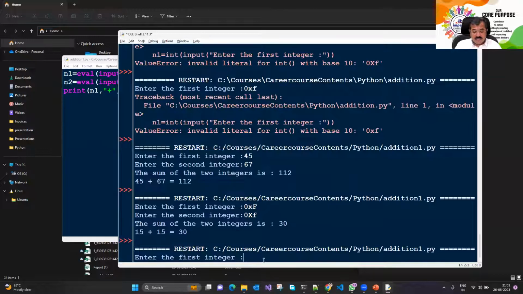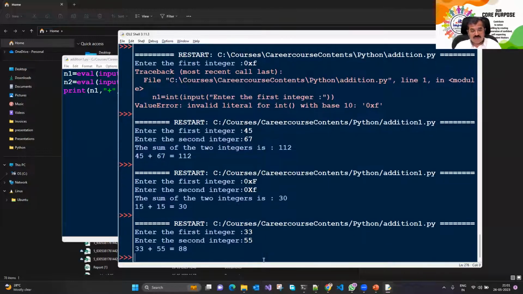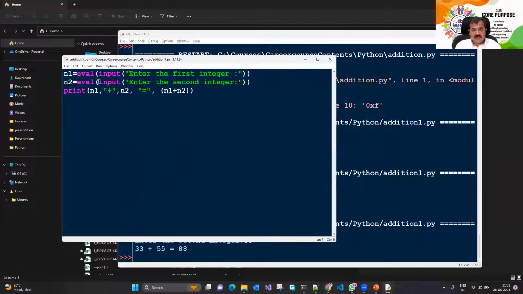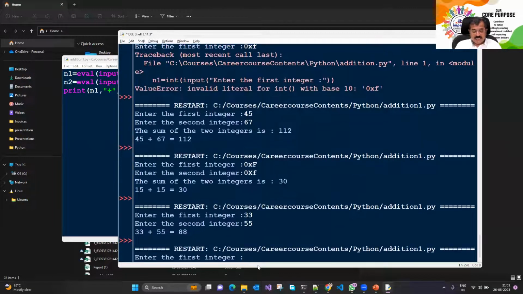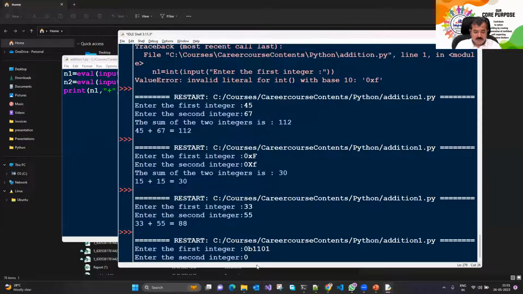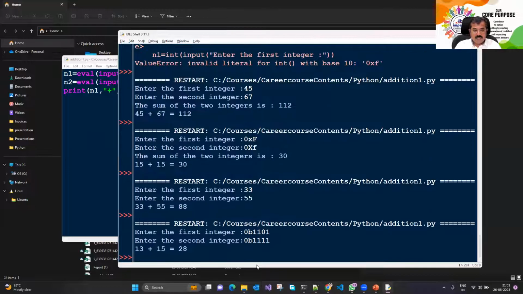So look at this. If I say 33 plus 55, it gives me the right answer. I run the code once again. This time round, I say 0B1101 and 0B1111. It has done the addition. 13 plus 15 is equal to 28. How is it 13? 1, 2, 4, 8. So 8 plus 4, 12, plus 1, 13.